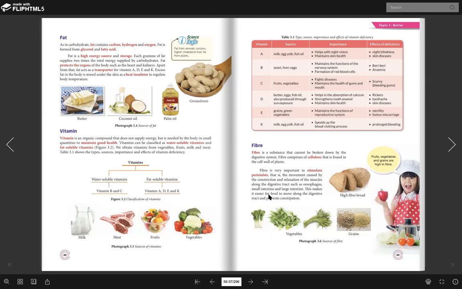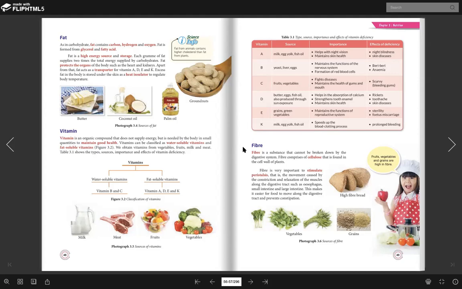This will make it easier for the food to move along the digestive tract and prevent constipation. Okay, so peristalsis tu adalah suatu proses where the muscle, muscle kat mana? Muscle dekat esophagus, muscle dekat small intestine, and muscle dekat large intestine tu, dia contract and relax. Okay, so I repeat again, peristalsis is the process where the muscle in this area can contract and relax.